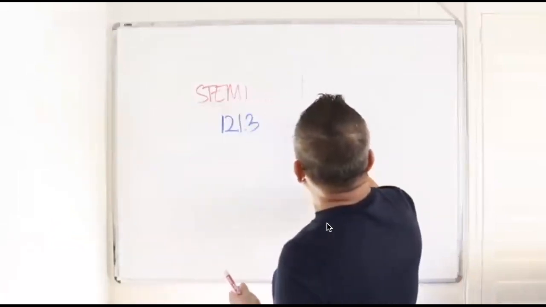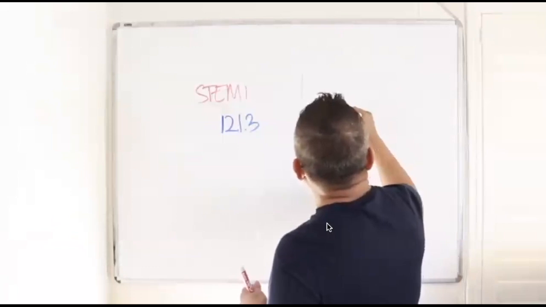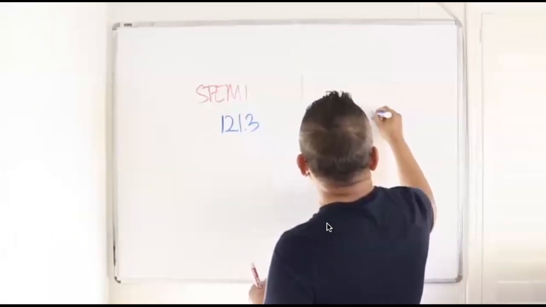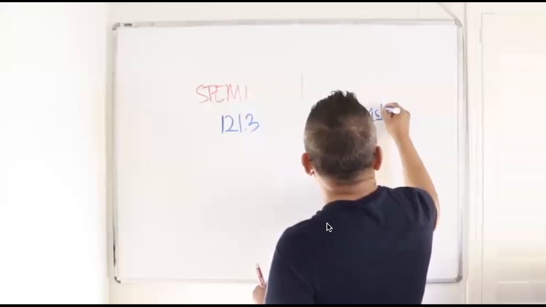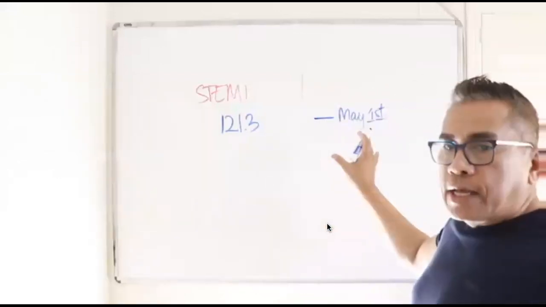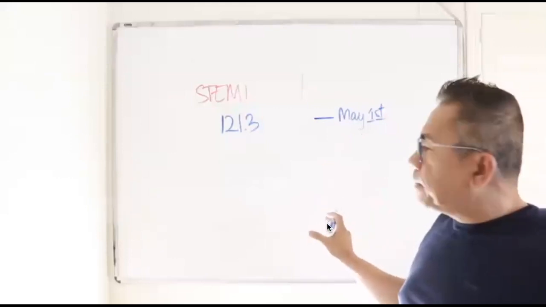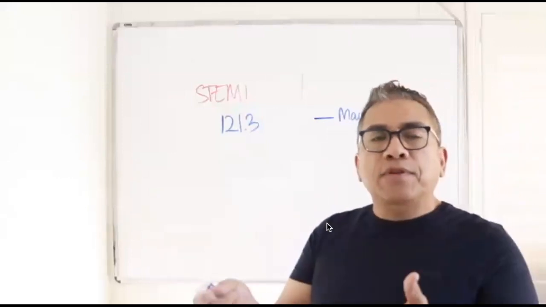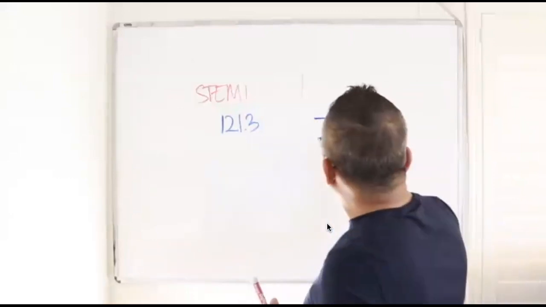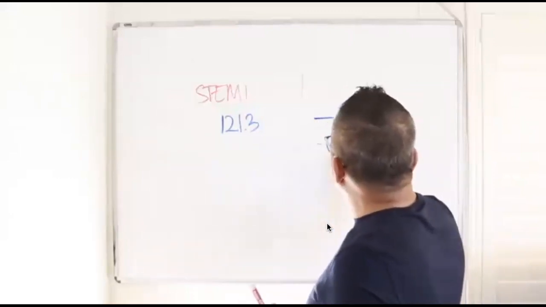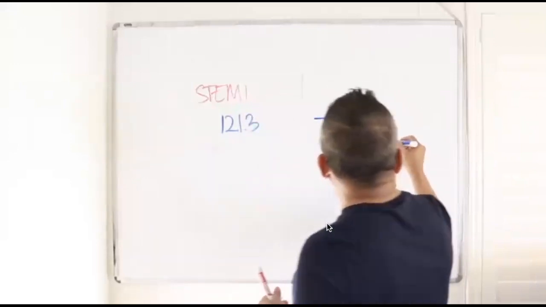Say the patient had an attack on May 1st. So May 1st was the first incident of heart attack. The patient was treated, and on May 7th, the patient was discharged.